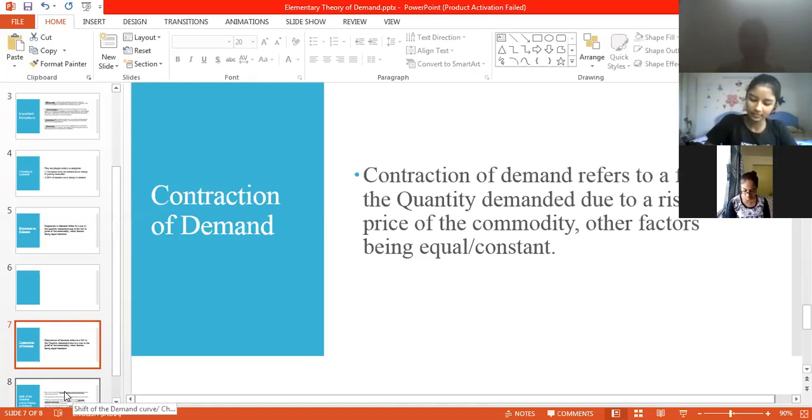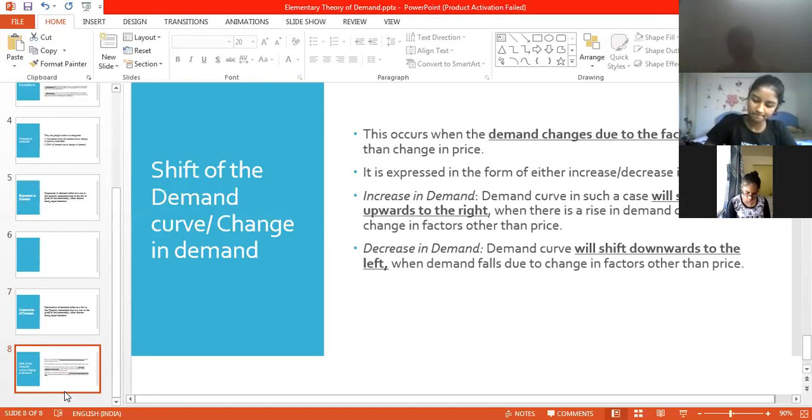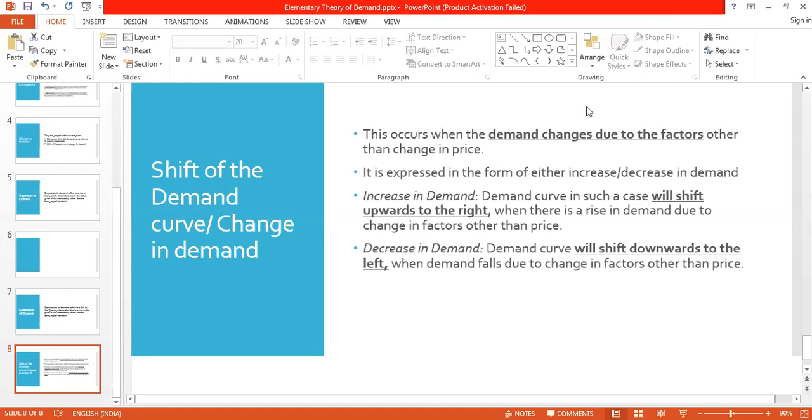Yes, ma'am. Okay. Now you come to the shift of the demand curve, which is change in the demand. Again, refer to the second part. It gets easier for us to understand. Shift of the demand curve. This occurs only when the demand changes due to the factors other than change in price.